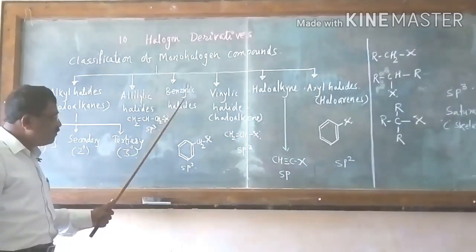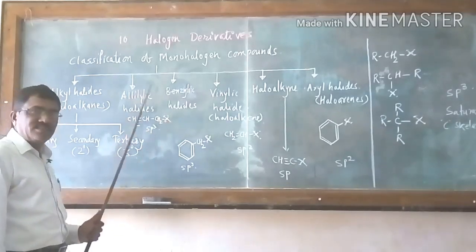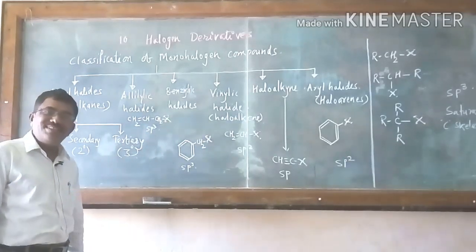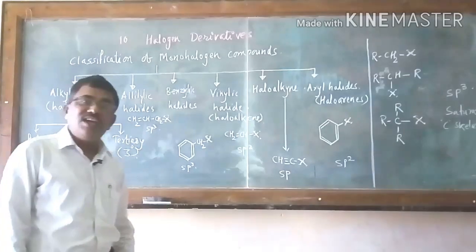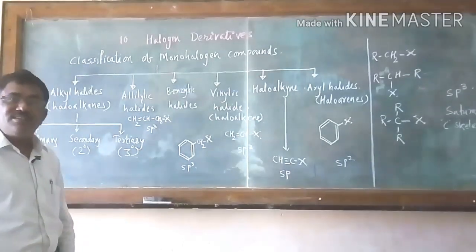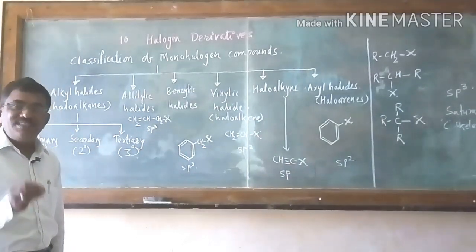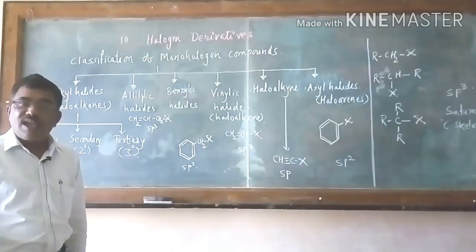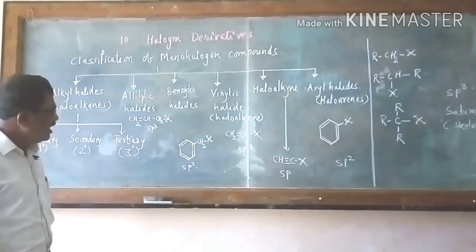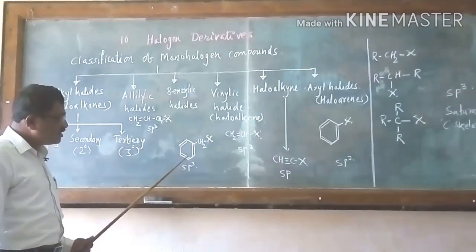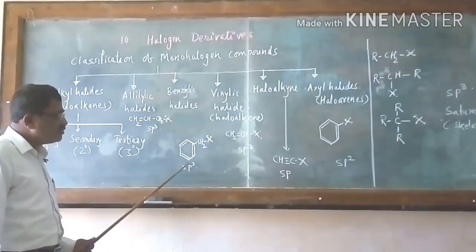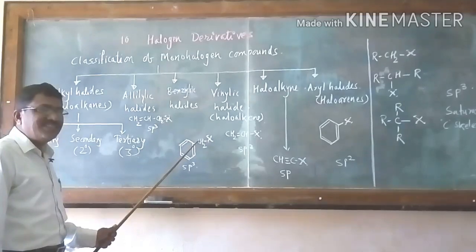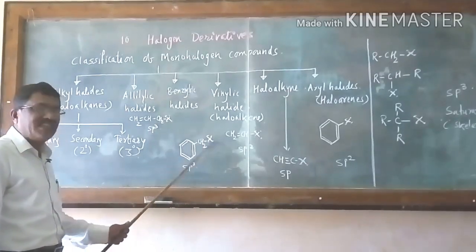The third one is the benzylic halides. Benzene, you know, is an aromatic compound. It is an arene. Arenes means aromatic compounds. A benzene-resembling structure is called an aromatic compound. In this case, I have written one example. This is a benzene, and there is again CH2X, which is a side chain.